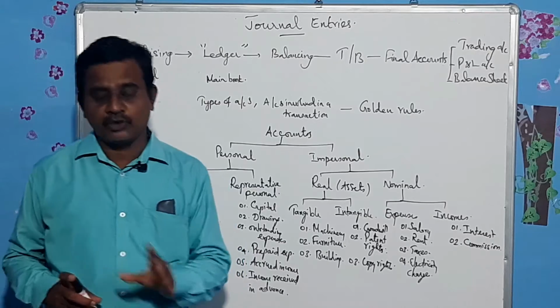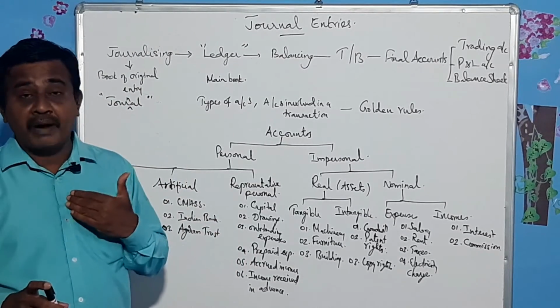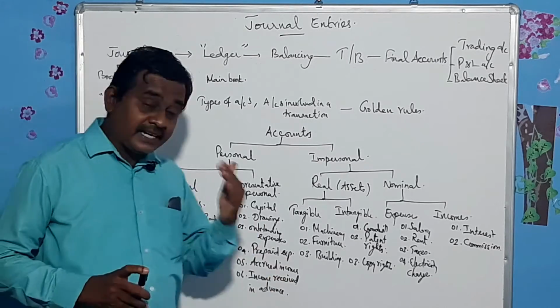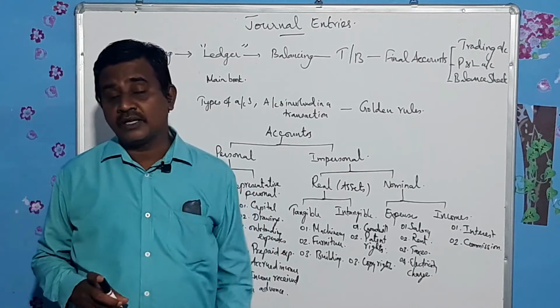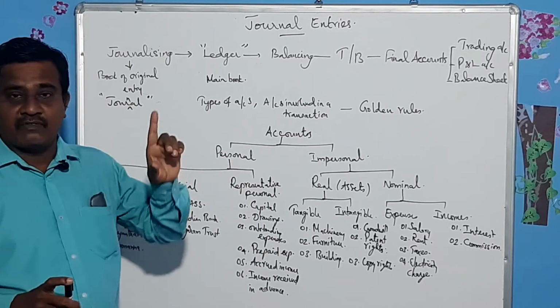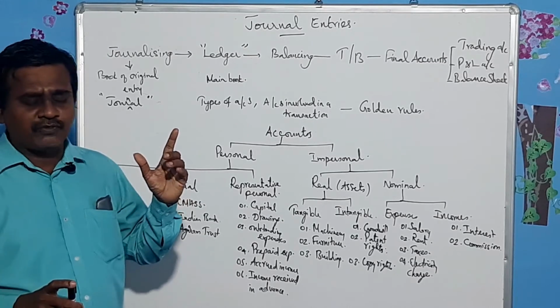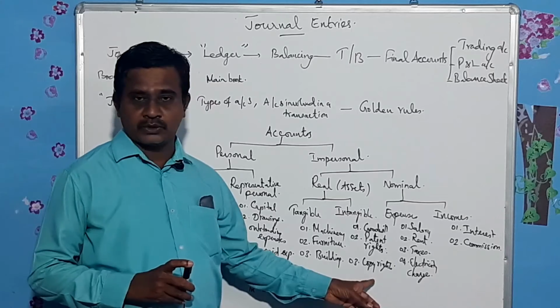Suppose I write a book, nobody can publish it without my permission. That right is called copyright. And here I must give you one information, that after the death of that particular author, after the completion of 60 years, anybody can publish those books.